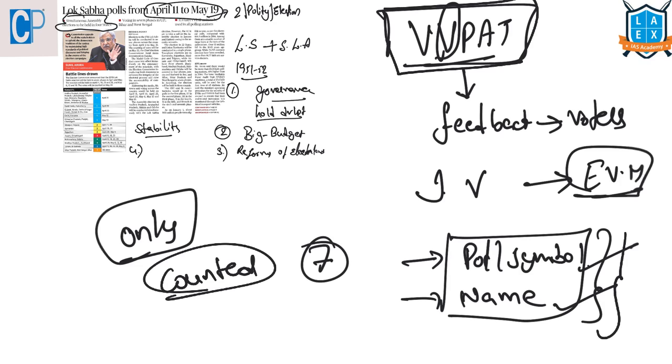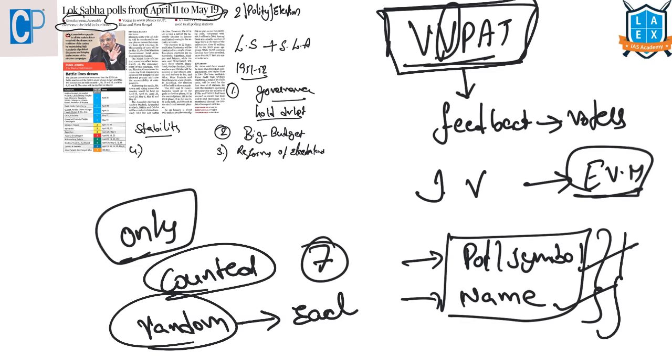Will all the slips be counted? No. Here what will happen is, a random polling booth from each constituency will be selected and only those slips will be counted, but not all the VVPAT slips will be counted.